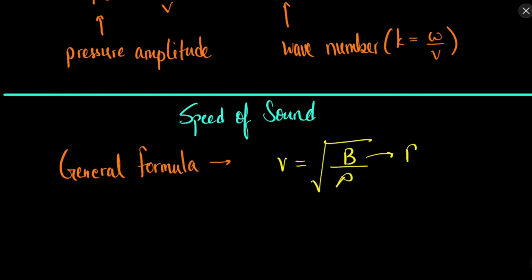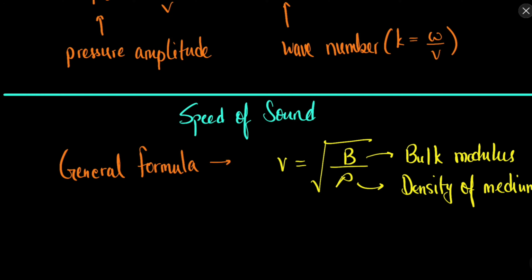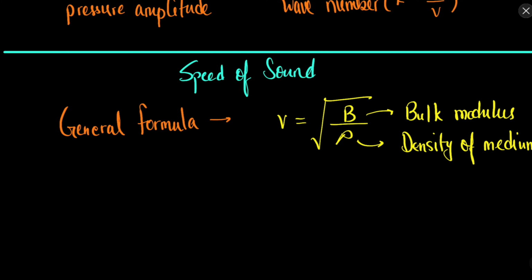Here B is the bulk modulus. We discussed the bulk modulus in the chapter where we discussed mechanics of solids, and rho is the density of the medium. This is a general basic formula.